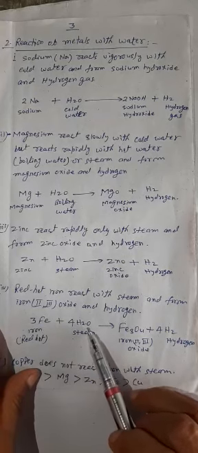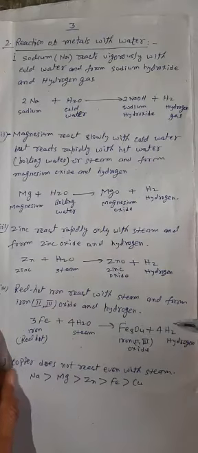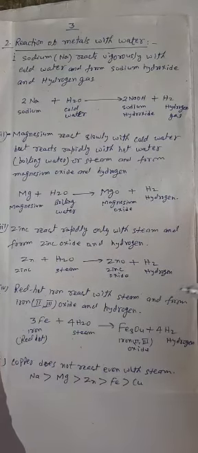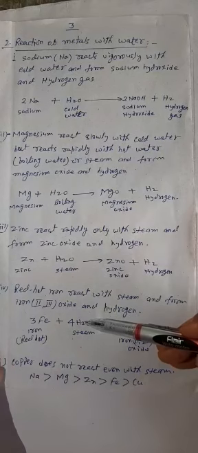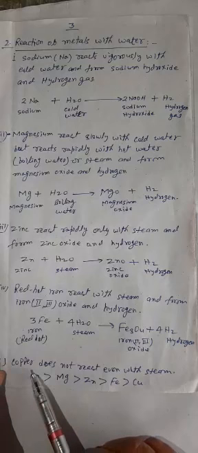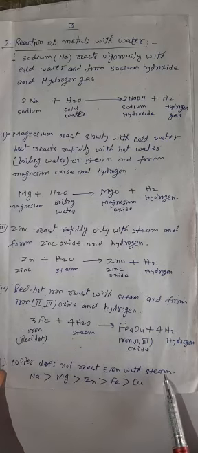3Fe plus 4H2O gives Fe3O4 plus 4H2. Here also hydrogen gas will evolve. Always when a metal reacts with water, hydrogen gas will be released. Copper does not react even with steam.